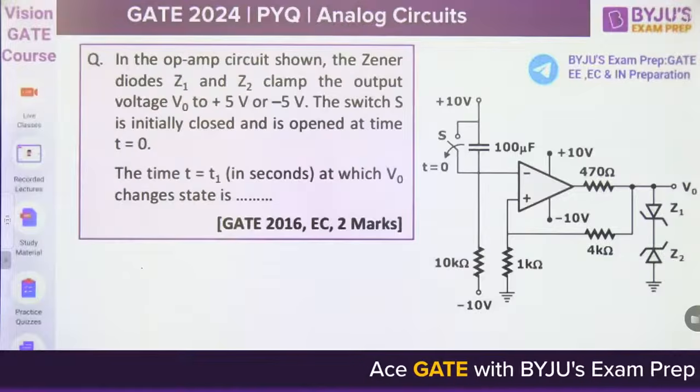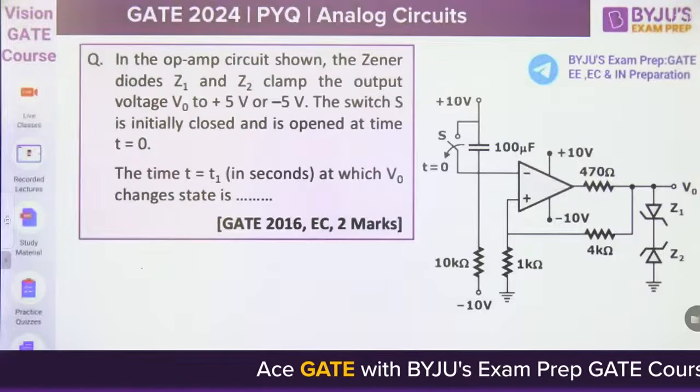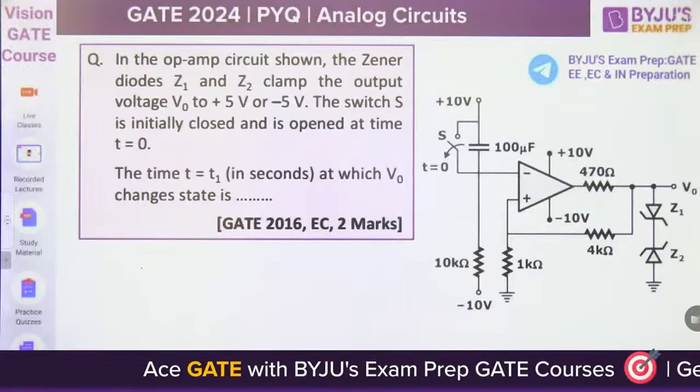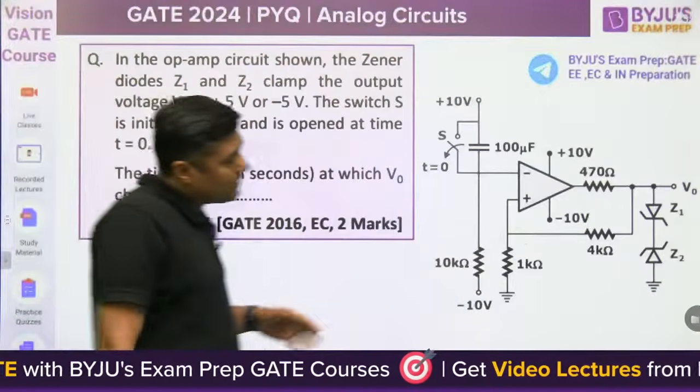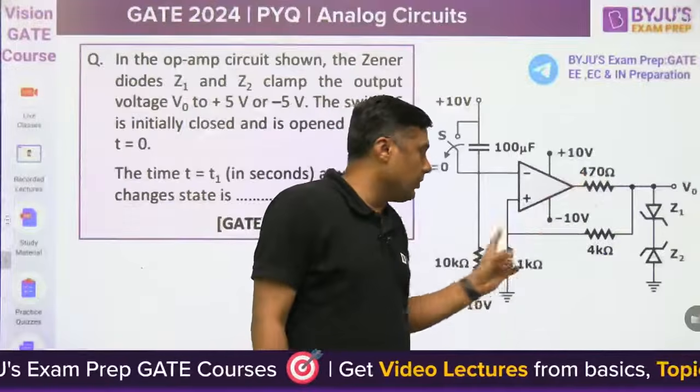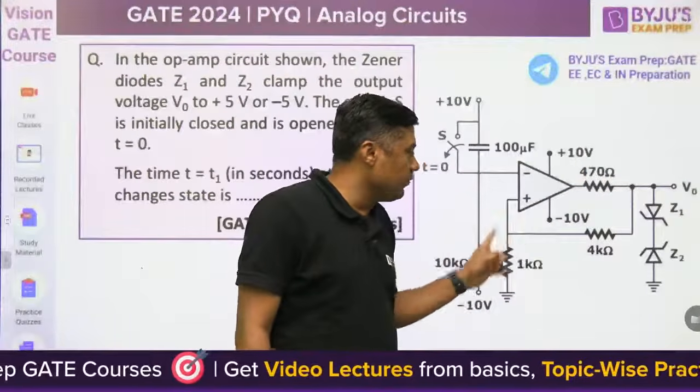Now, in the operational amplifier shown, the Zener diodes Z1 and Z2 clamp the output voltage V0 to plus 5 volt and minus 5 volt. Remember, actually here it is a positive feedback. It is visible, it is a positive feedback.